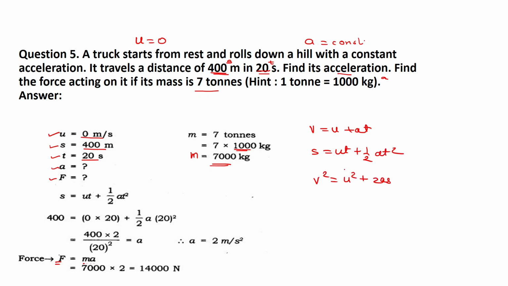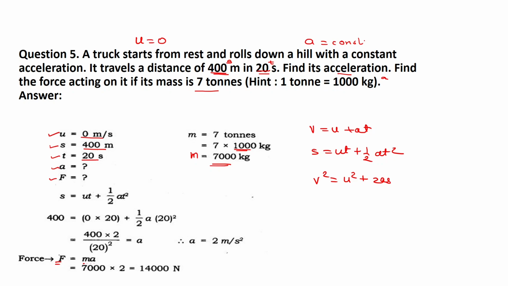But which equation do we have to use to find the acceleration? In all three equations we have acceleration. But in the first equation, the final velocity, is it given? It's not given, so we cannot use this formula.